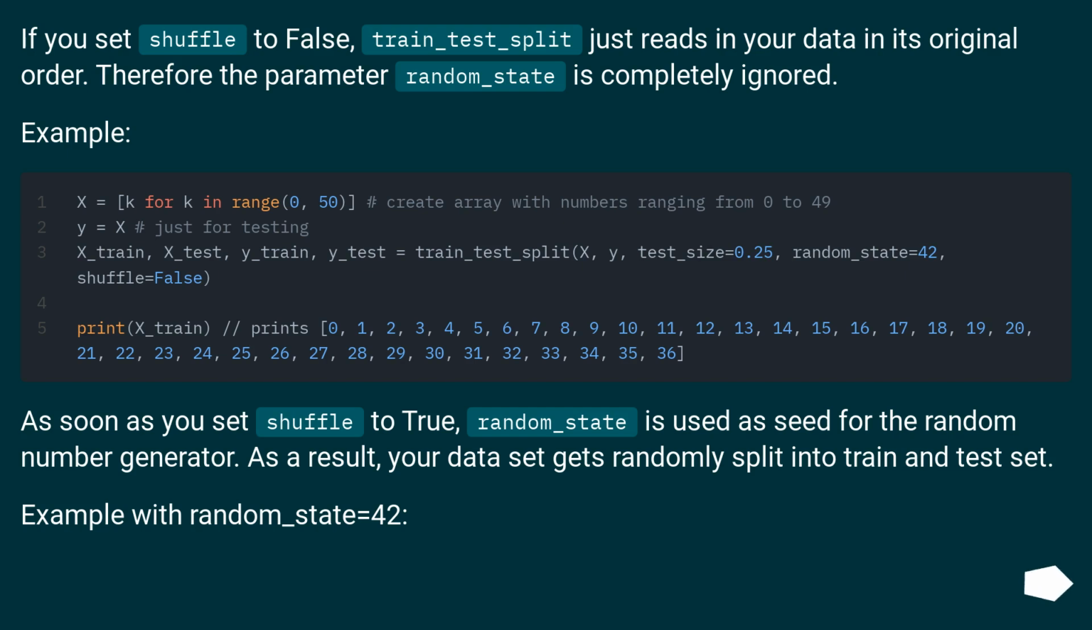If you set shuffle to false, train_test_split just reads in your data in its original order. Therefore the parameter random_state is completely ignored. Example: